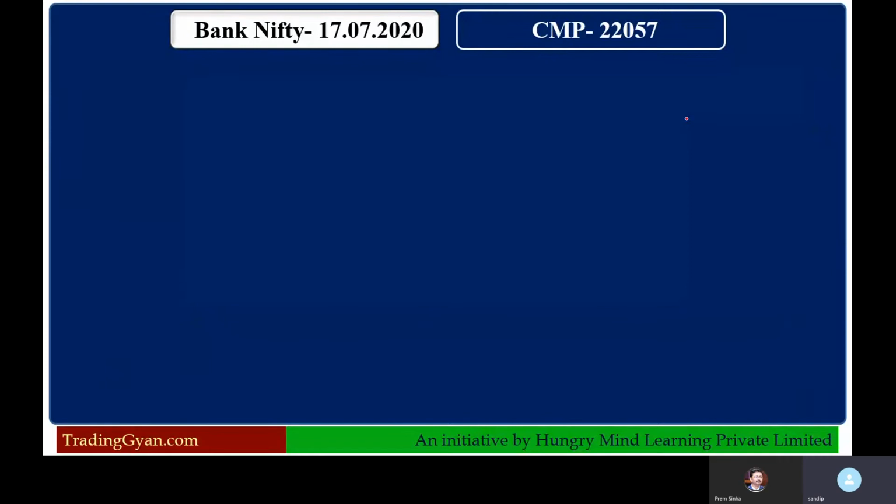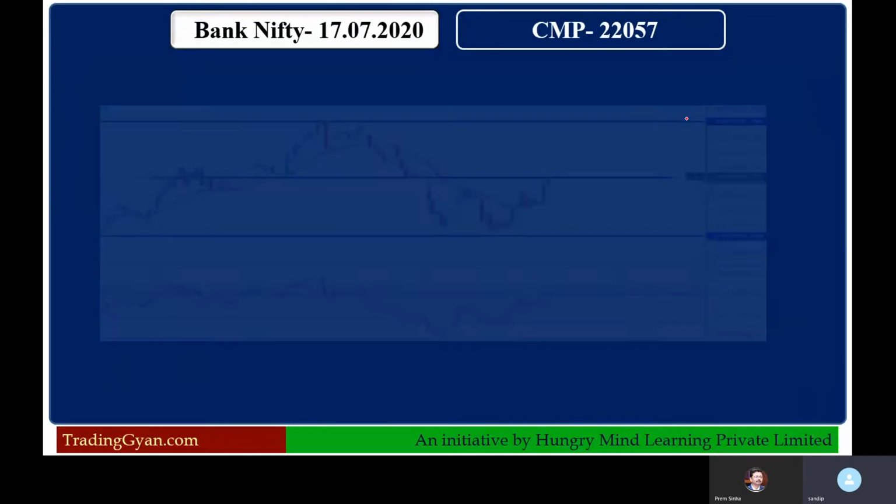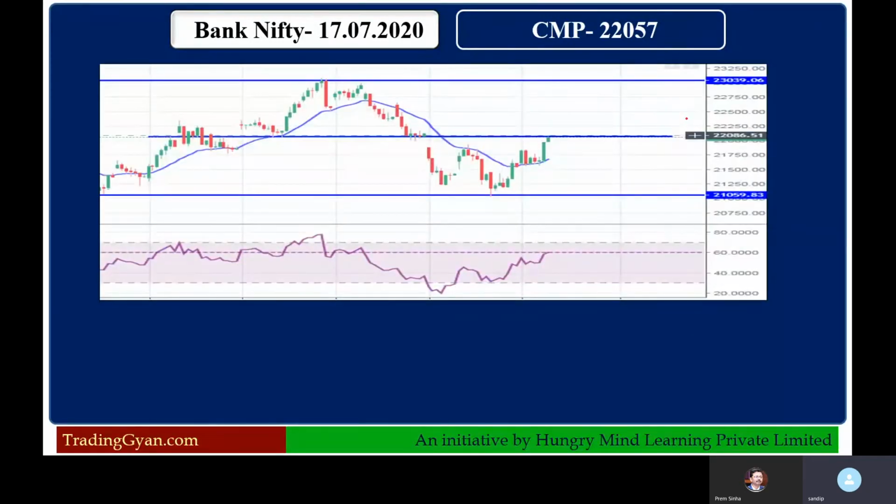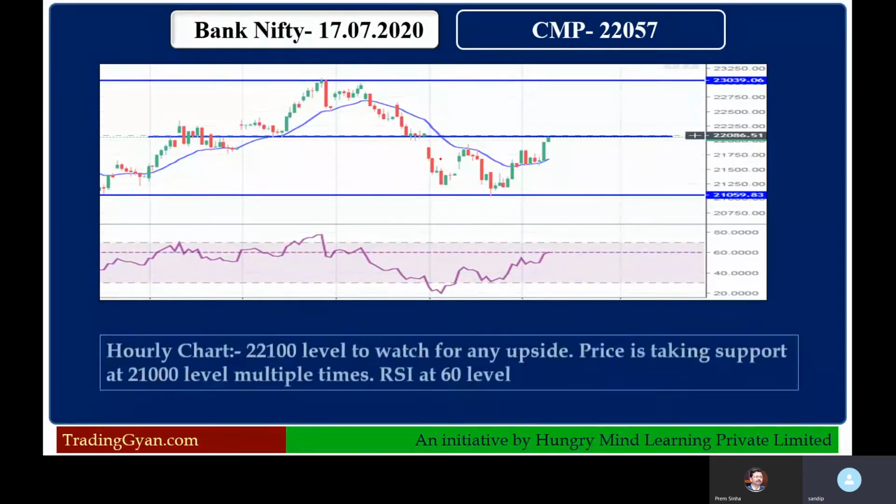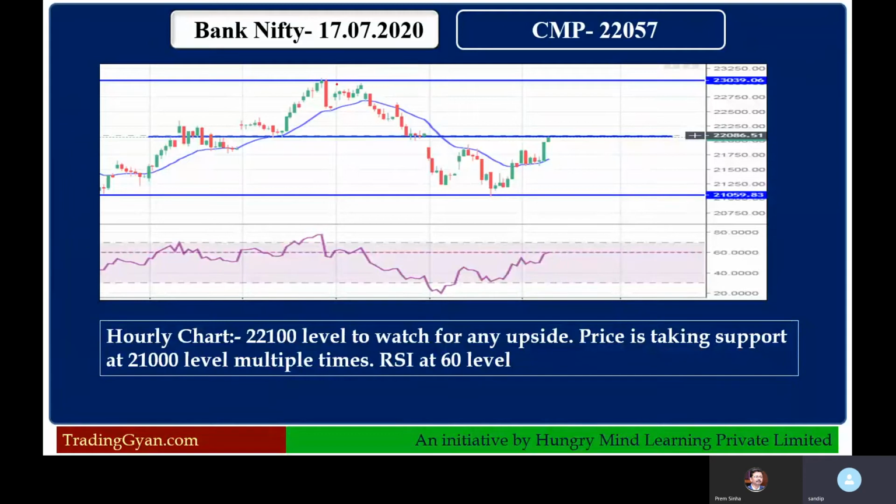Now we go to one more lower time frame, the hourly chart. This is the hourly chart of the Bank Nifty index. Again you can see this higher level of 23,000 and this lower level of 21,000, and we are at the right center, at 22,000.